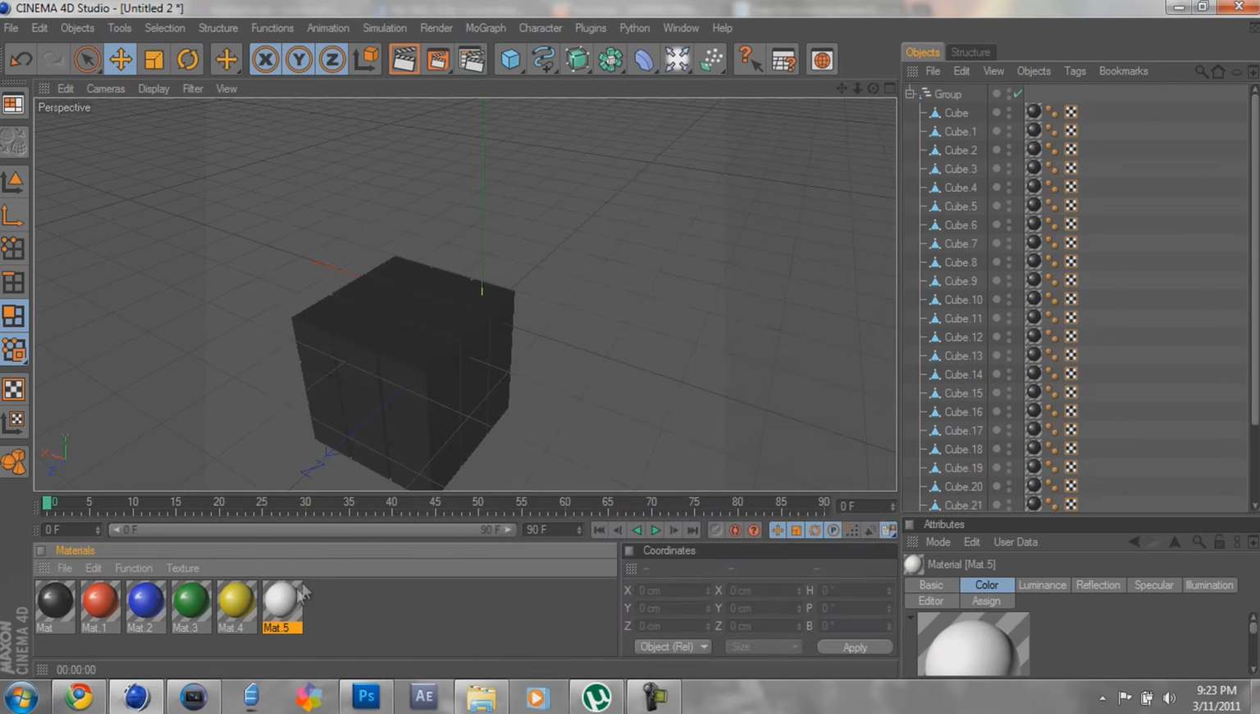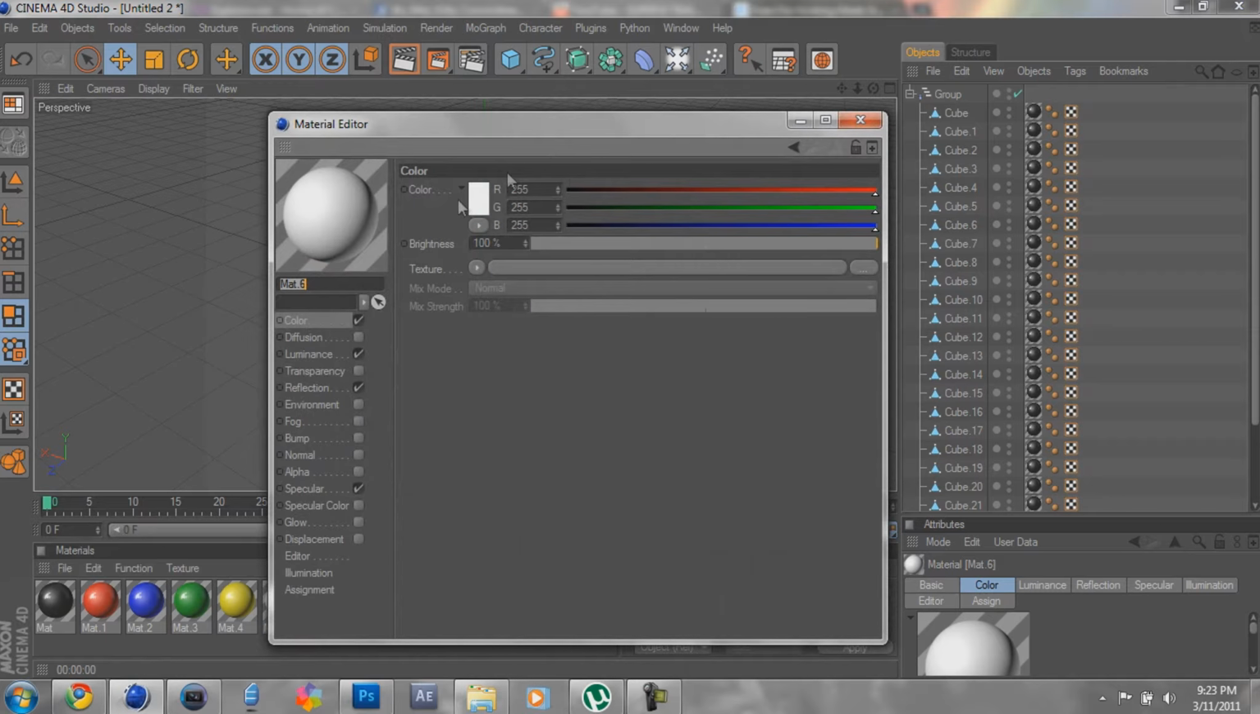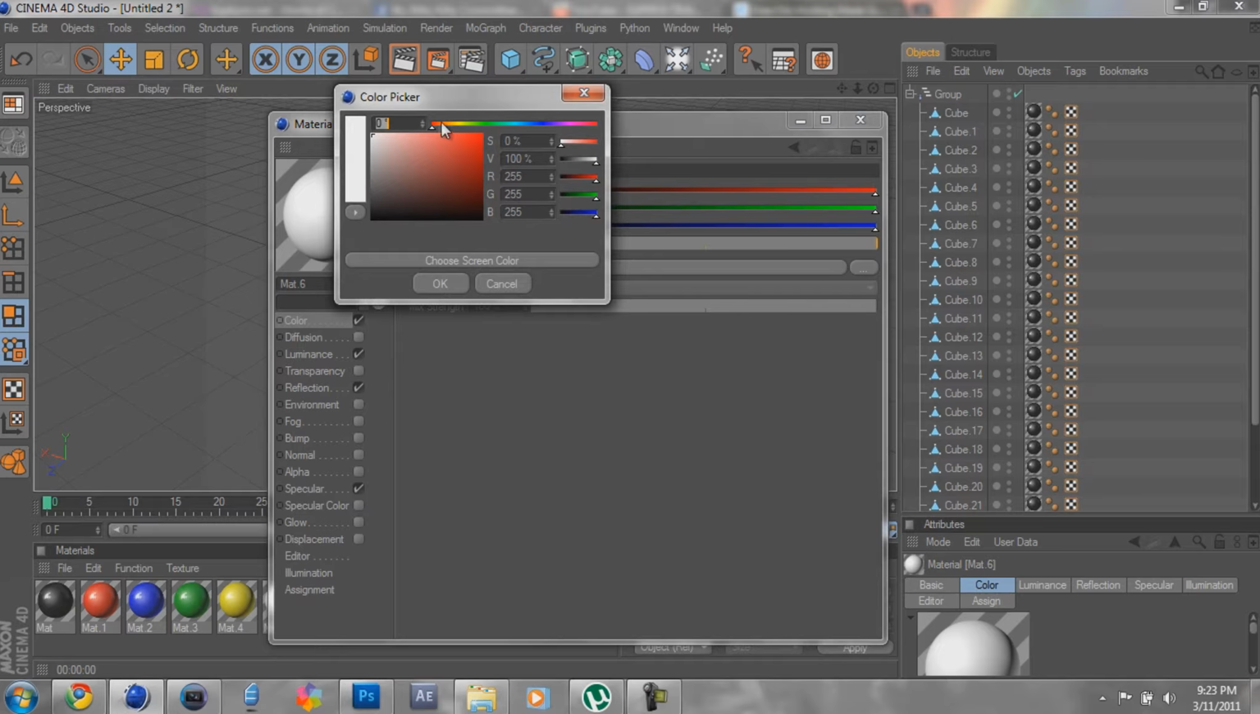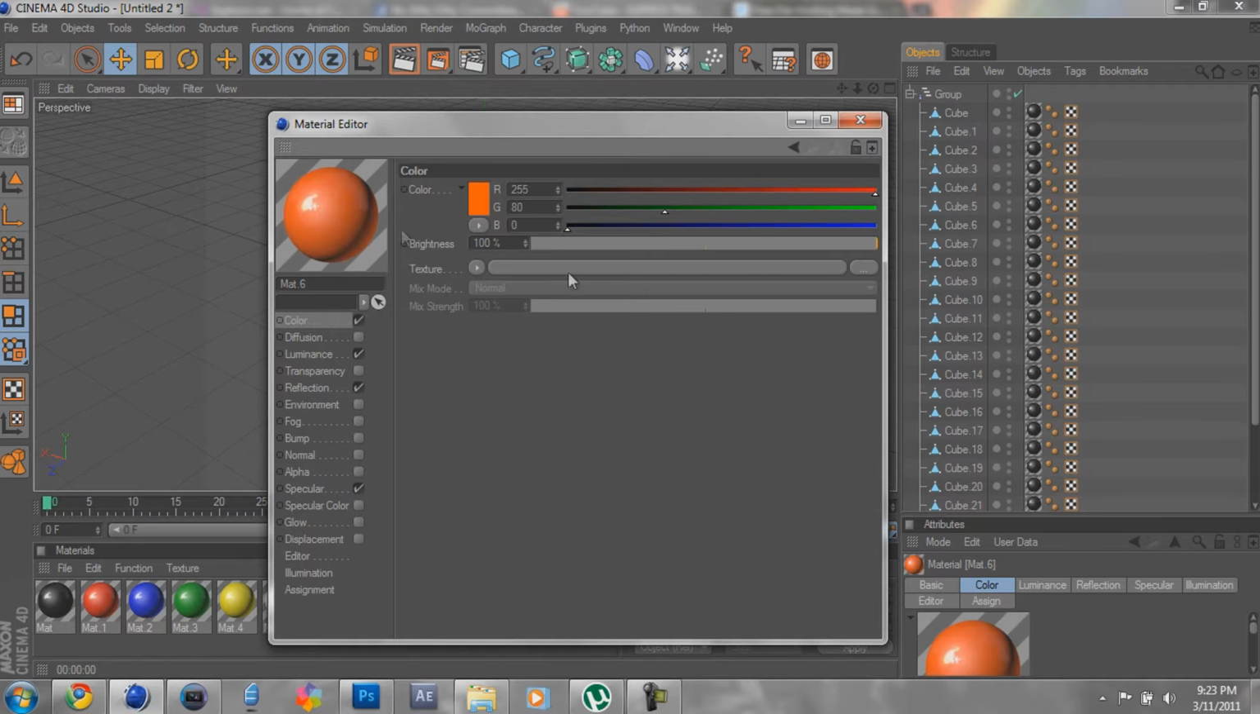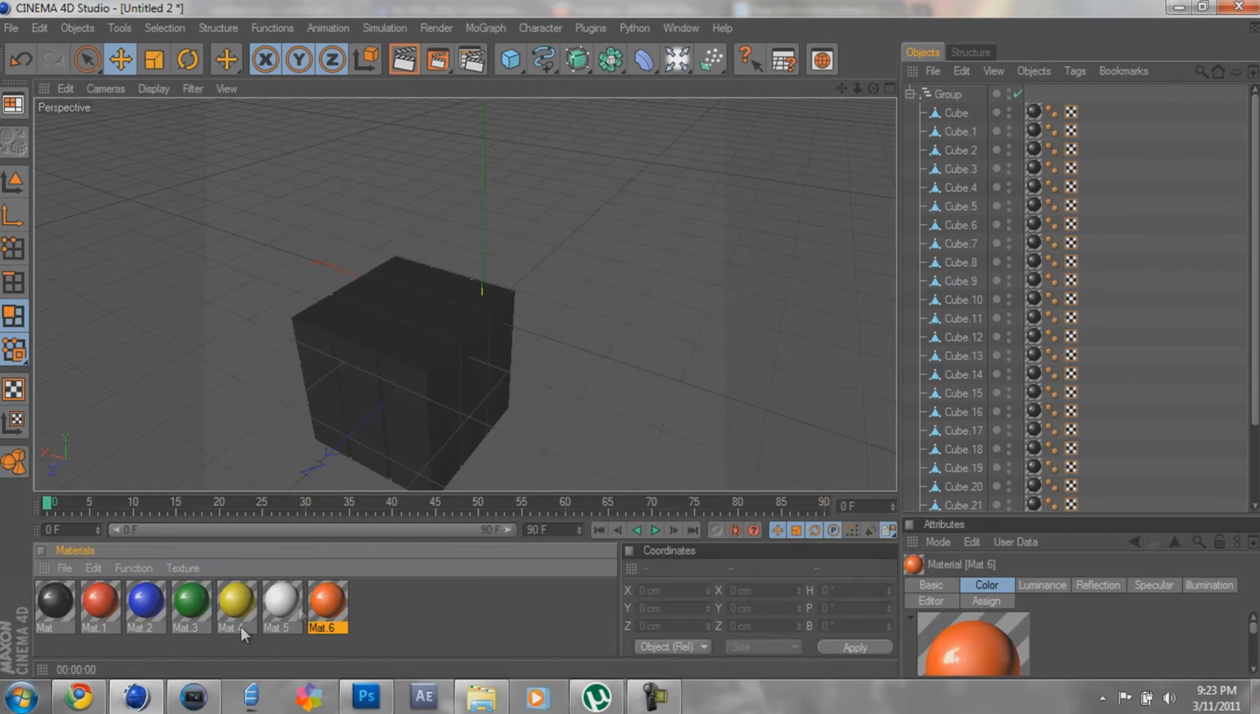Good. Now we're gonna make our orange. So I'm not good at mixing colors here, so I just go here. And then make it so that you find a good orange like that. That's a really good orange. So we have all of our 6 colors.